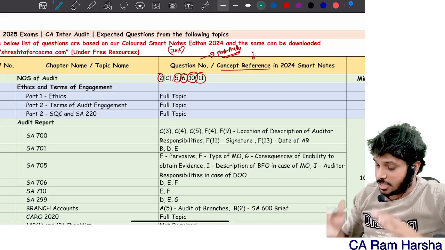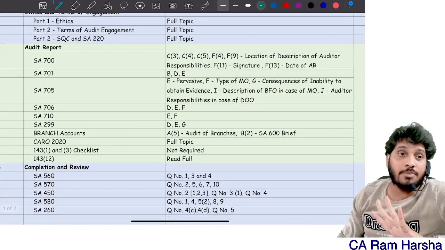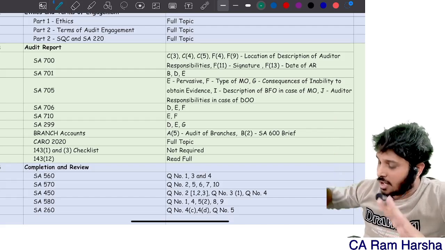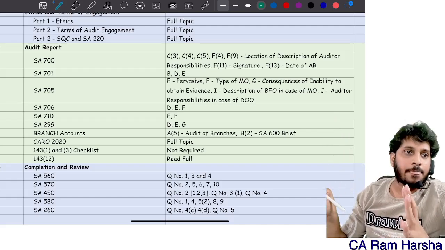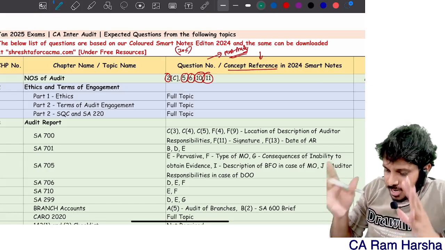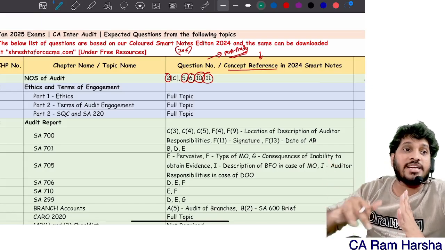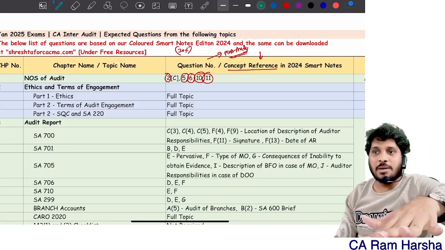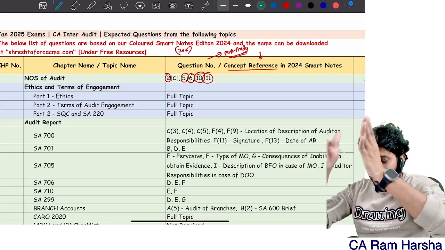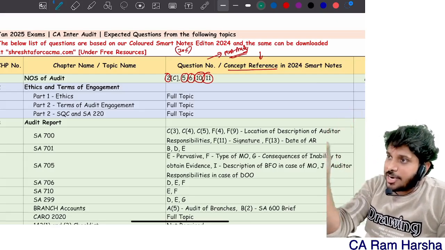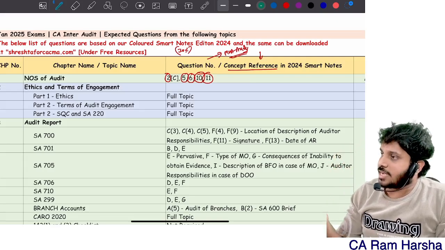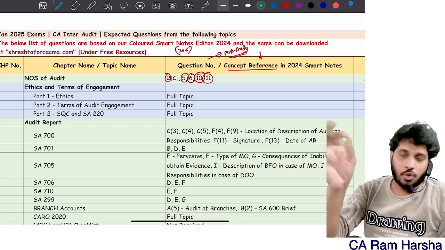Clear? So this list which I prepared can be used for any attempt, whether you're writing January, May, later, whatever, it doesn't matter. I made this list considering the accuracy with which a student can present and the minimum knowledge that a student should have in audit so that he can face any level of paper. It doesn't matter whether the paper is going to be easy or difficult. If you are perfect in these questions, you can for sure attempt 70 to 80 marks without any problem. Maybe if you are lucky enough, the entire 120 marks will come from only these particular topics.